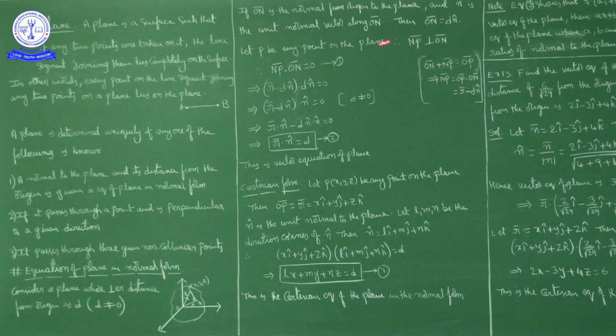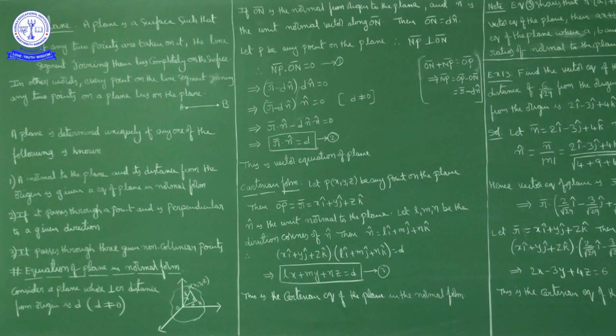Now ON bar is how much? ON bar is d n cap. Now what is NP bar? If you observe triangle ONP, by the triangle law of vector addition, what can we write? ON bar plus NP bar is OP bar.